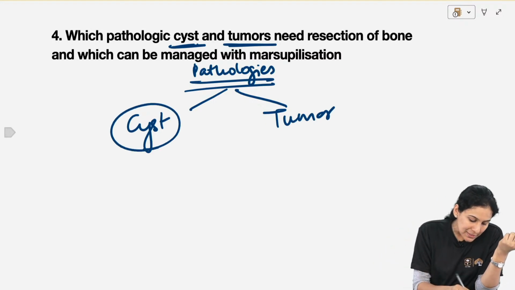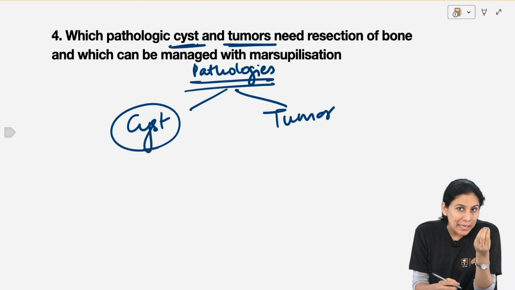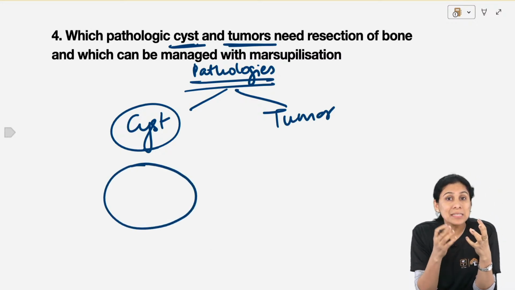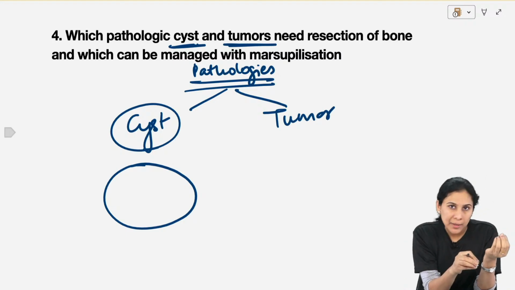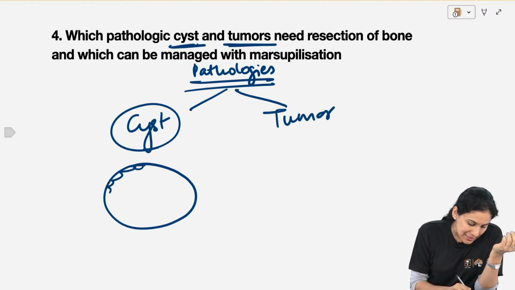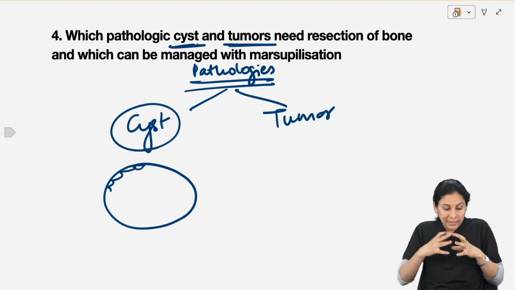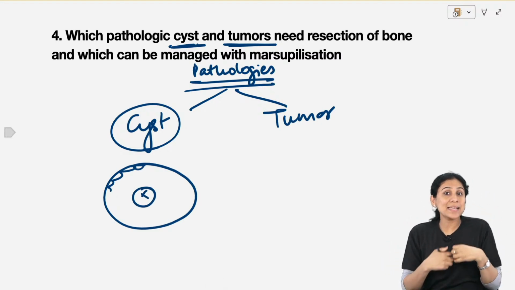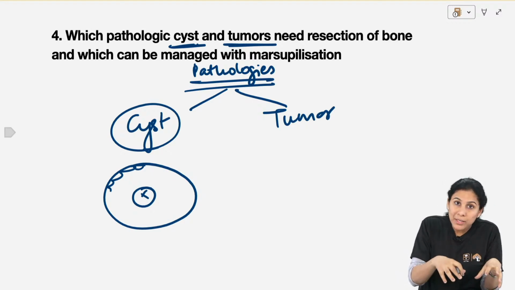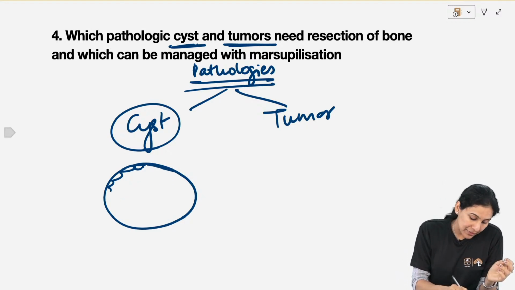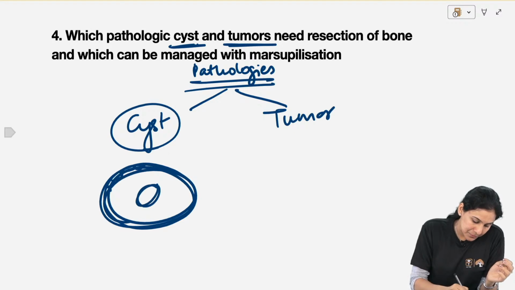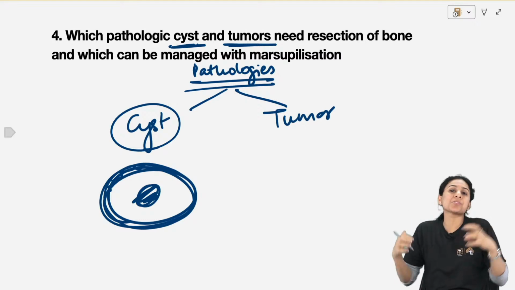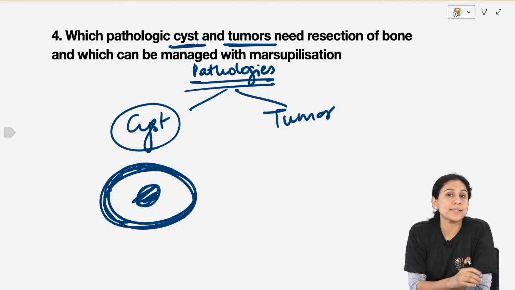What is a cyst? A cyst is mostly a benign process which is just some epithelial cells that have come to the wrong place, and these epithelial cells proliferate, they keep proliferating. The inner cells keep dying. As they die, they form liquid. So a fluid-filled cavity which is lined by an epithelium, which keeps growing because of the osmotic pressure of the adjacent tissues. That is a cyst.